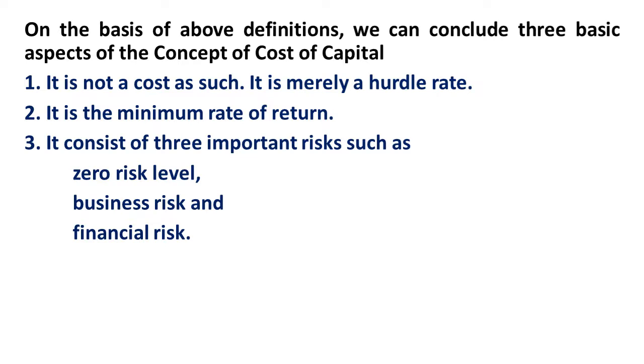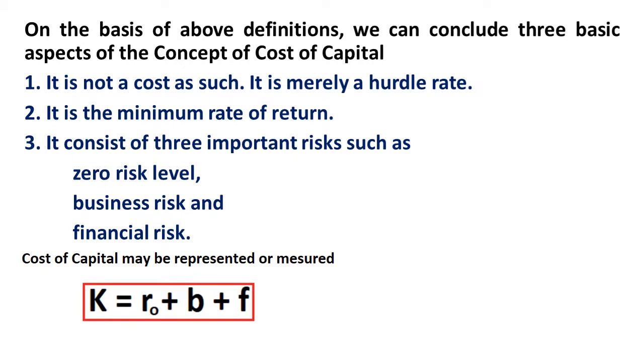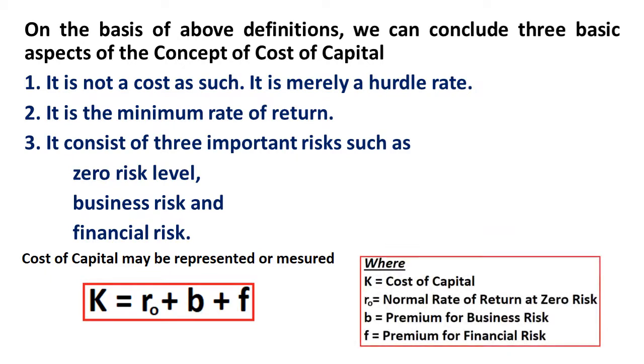One is zero risk. In the sense, if you don't take any risk, you will still earn a certain minimum amount. Business risk means you are doing business and taking the risk of doing the business. At the same time, in the business you are applying your precious money, taking finance, so that is financial risk. So cost of capital may be represented or measured as K = RO + B + F, where K is the cost of capital, RO is the normal rate of return at zero risk, the minimum rate of return at zero risk.